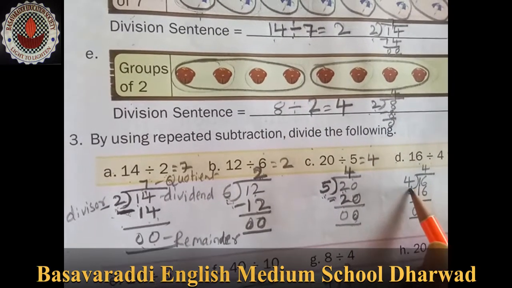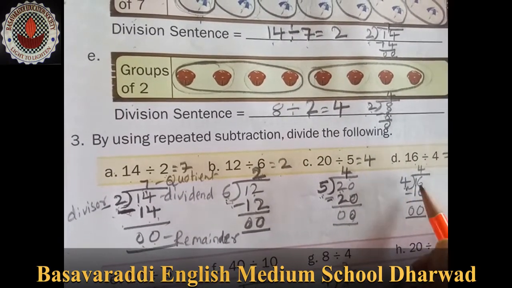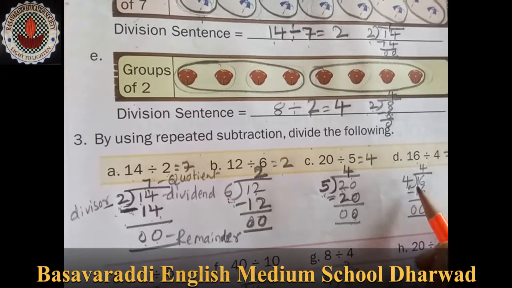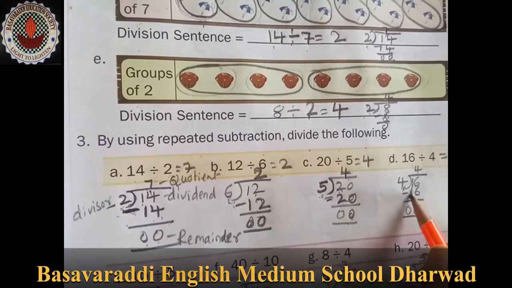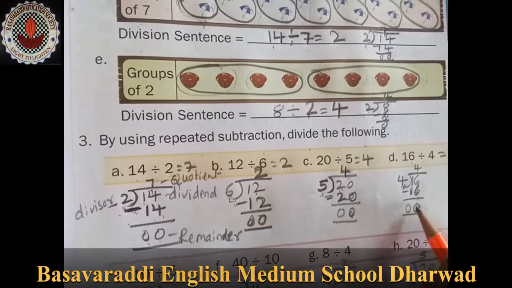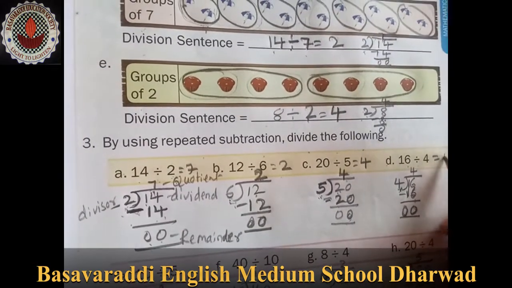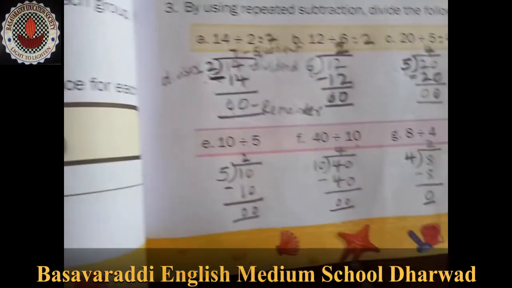16 divided by 4. So 4 outside is the divisor, and 16 is the dividend. So 4 4s are 16. 6 minus 6 is 0 and 1 minus 1 is 0. That is 4. Like this we have to solve this one.